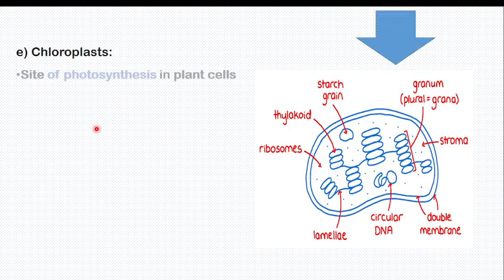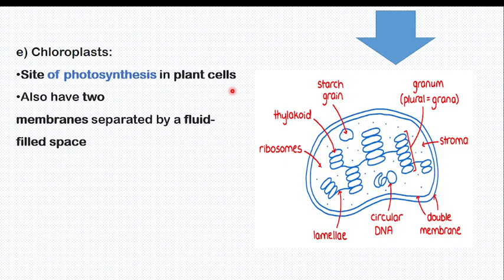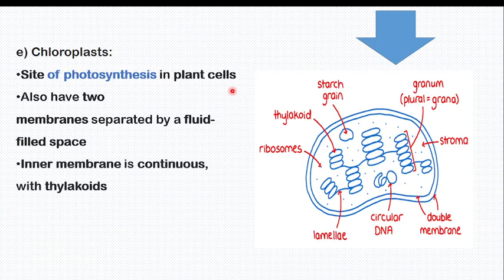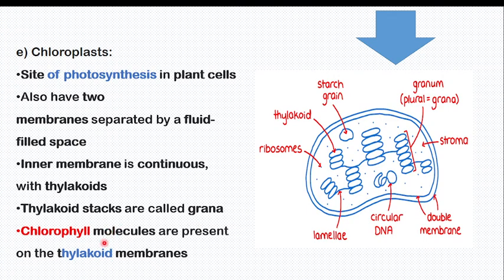So the theory here: it is the seat of protein synthesis in the plant cell. As I told you, it also has two membranes separated by a fluid space, which is called the intermembrane space. The inner membrane is not continuously folded like in a mitochondrion, but has thylakoids. Thylakoid sacs, when grouped together, are called grana. Chlorophyll molecules are present in the thylakoid.